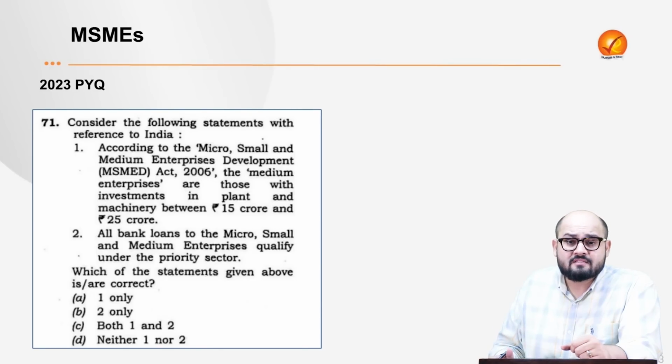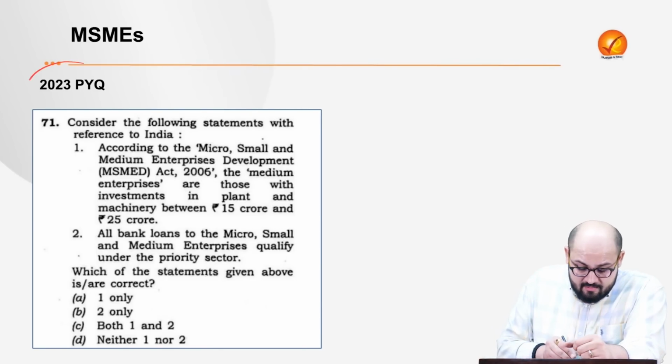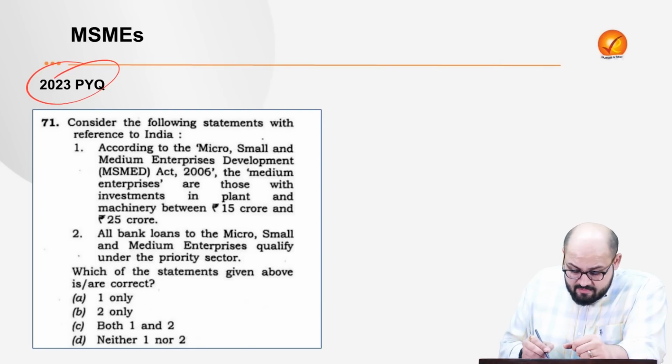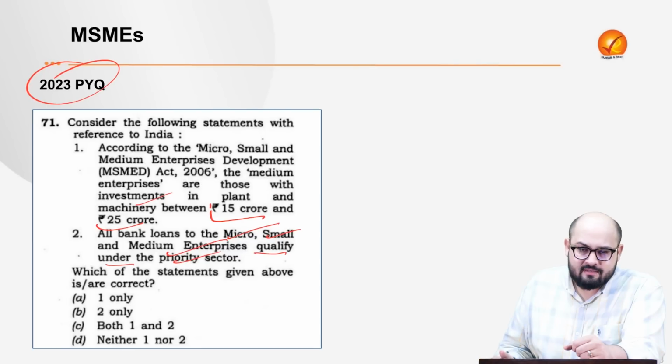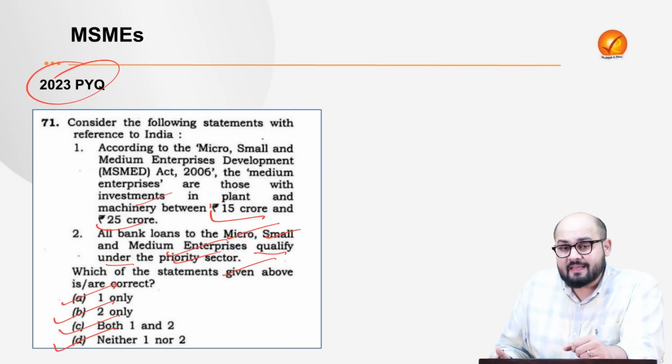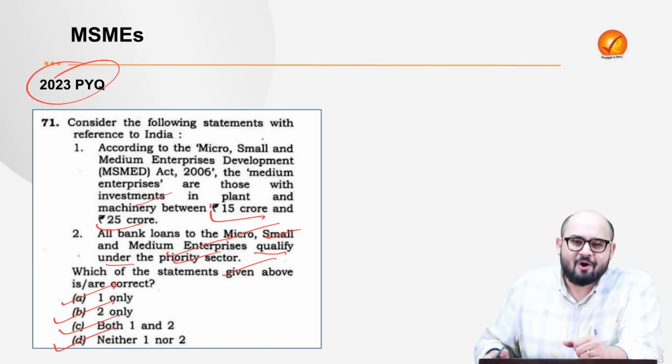Now, before we go to the next topic, we have a very important question from the year 2023, a prelims question. It says, consider the following statements. One, according to the Micro, Small, Medium Enterprises Development Act of 2006, the medium enterprises are those with investments in plant and machinery between 15 crores and 25 crores. Two, all the bank loans to the micro, small and medium enterprises qualify under the priority sector. Which of the following statements are correct? 1 only, 2 only, both 1 and 2, or neither 1 nor 2? Post your answer in the comment section.